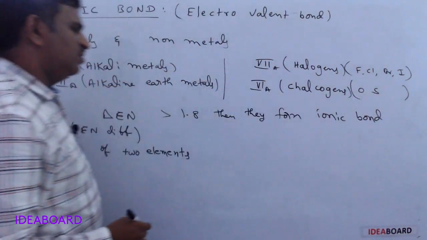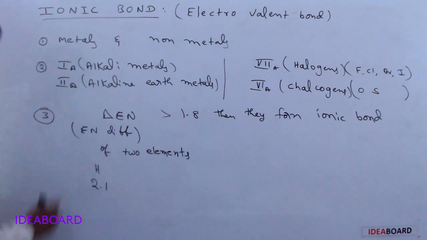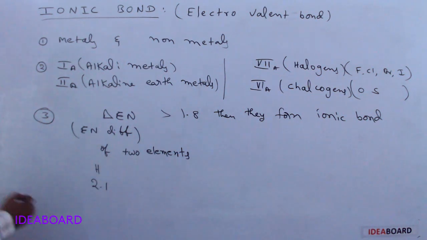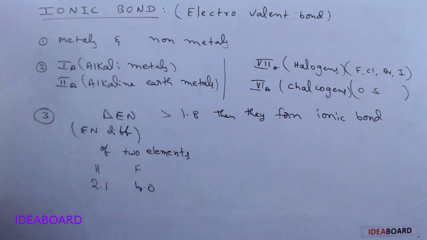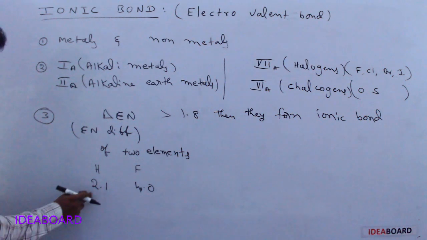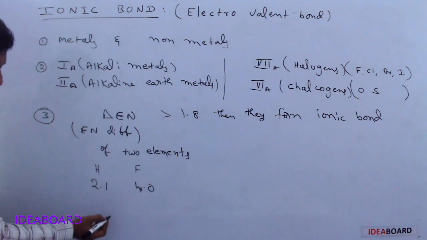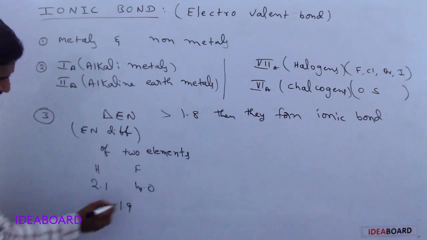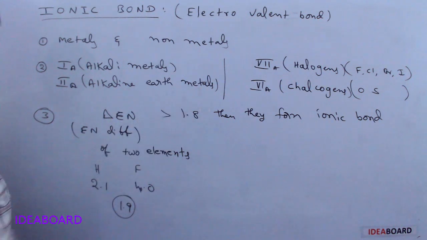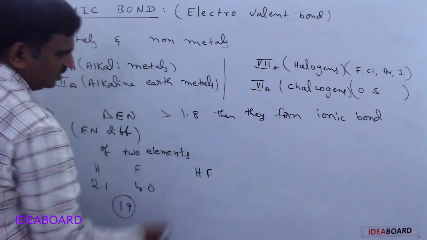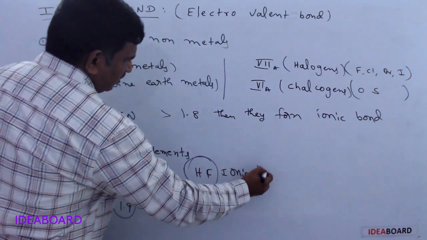For example, we take hydrogen. Hydrogen electronegativity as per the Pauling scale is 2.1. Fluorine electronegativity is 4.0 as per the Pauling scale. What is the difference between these two? 4.0 minus 2.1 gives you 1.9. So 1.9 is greater than 1.8. So between H and F, the type of bond present is simply an ionic bond.